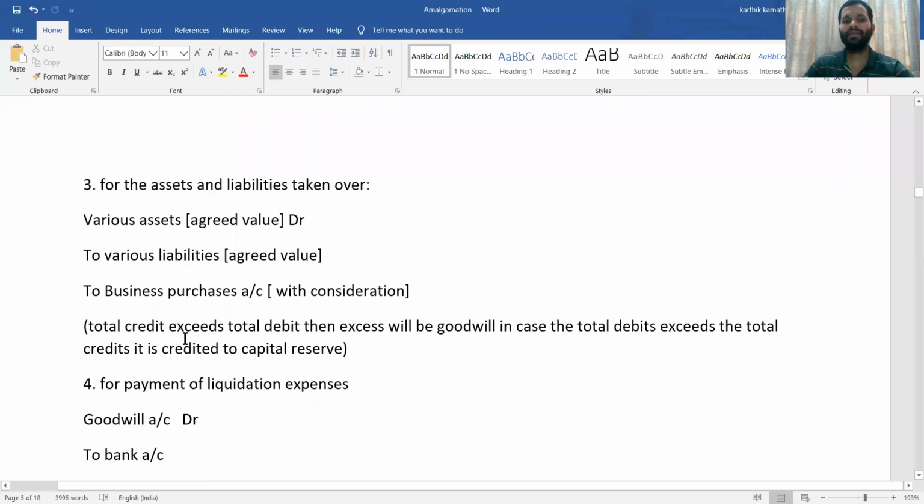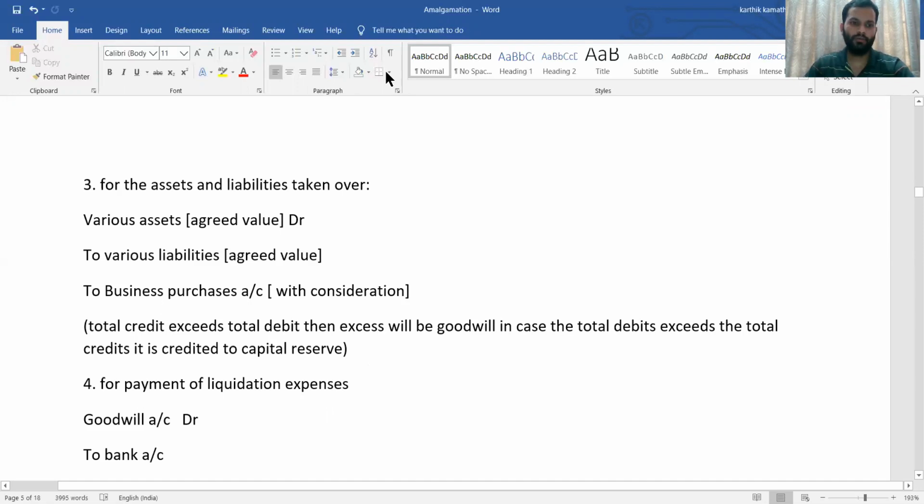So here, if the total credit exceeds the total debit, then the excess is treated as goodwill. That means if the credit side, the liability side in this entry, various liabilities as well as business purchase, is more, and the debit side is less, then in the debit side you are going to write goodwill account debit as a balancing figure. In the case of total debit exceeding the total credit, then the balance is credited to capital reserve. This capital reserve you are going to show in the liability side of the balance sheet, and goodwill you are going to show in the asset side of the balance sheet.